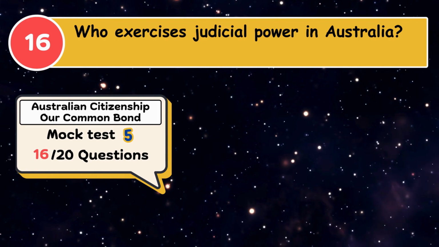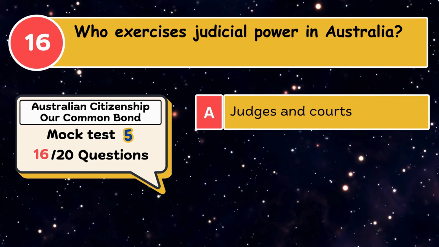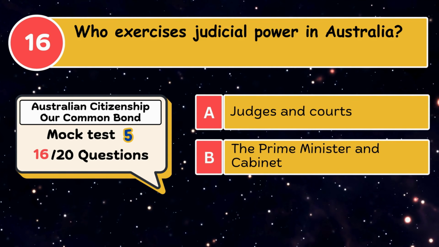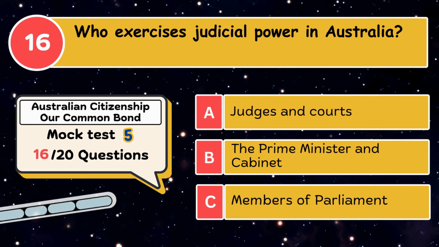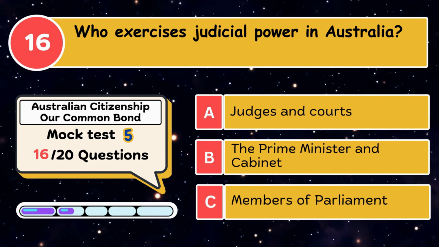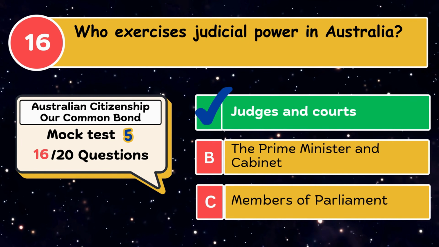Who exercises judicial power in Australia? A. Judges and courts. B. The Prime Minister and Cabinet. C. Members of Parliament. The correct answer is judges and courts.